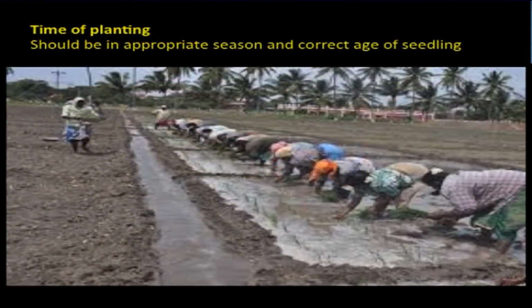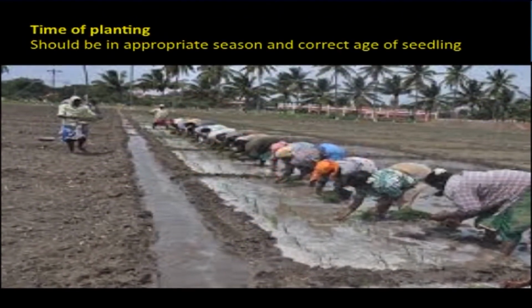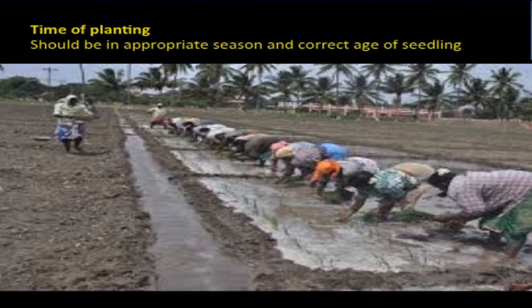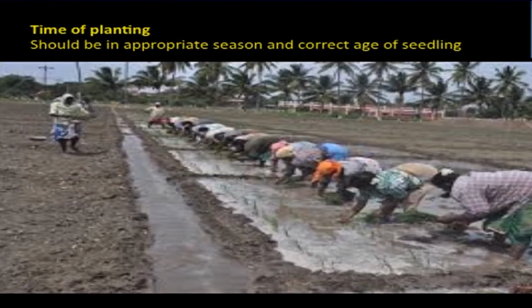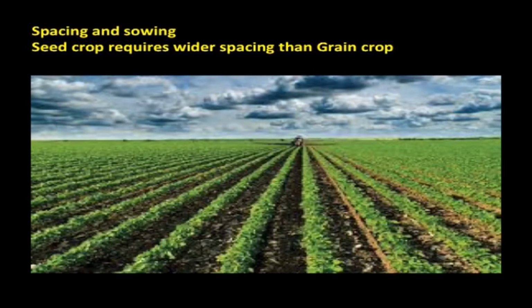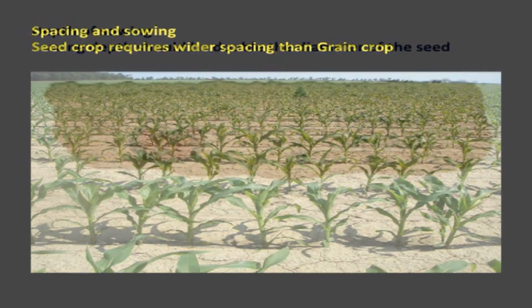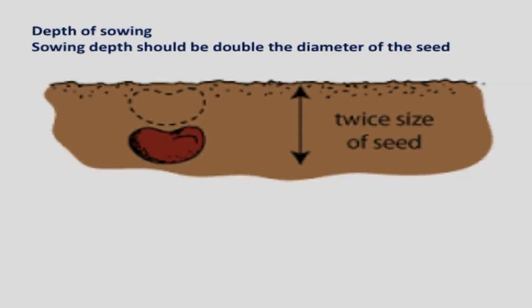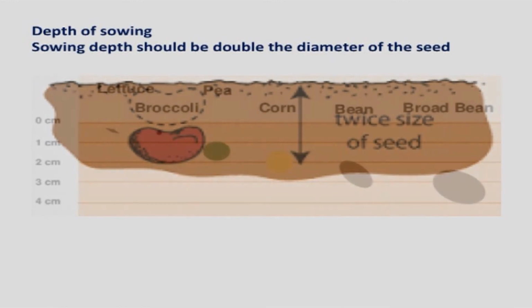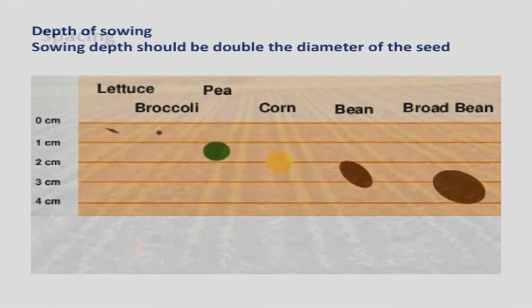Then the 10th point is time of planting. The planting should be in the appropriate season and at the correct age of seedlings. Older seedlings tend to grow slowly and are susceptible to pests and disease. Then the 11th point is spacing and sowing. For seed crop, wider spacing is required than for grain crop. Depth of sowing: usually sowing depth should be double the diameter of the seed.